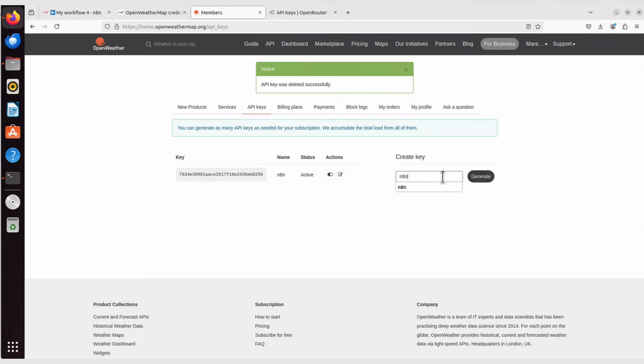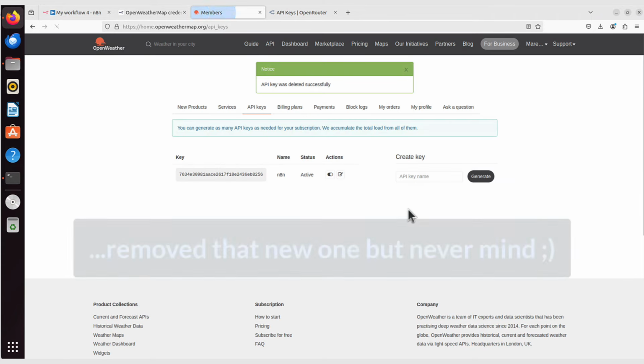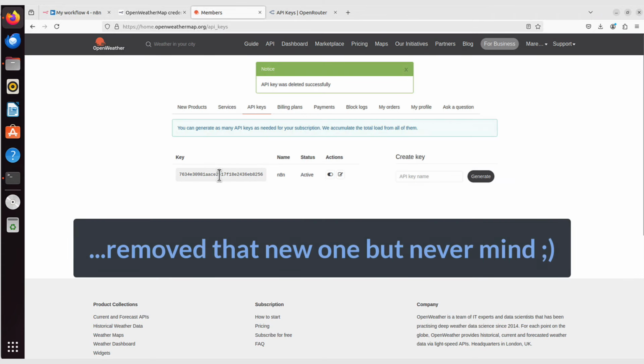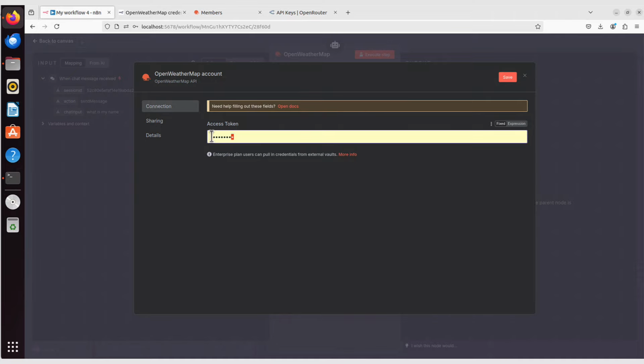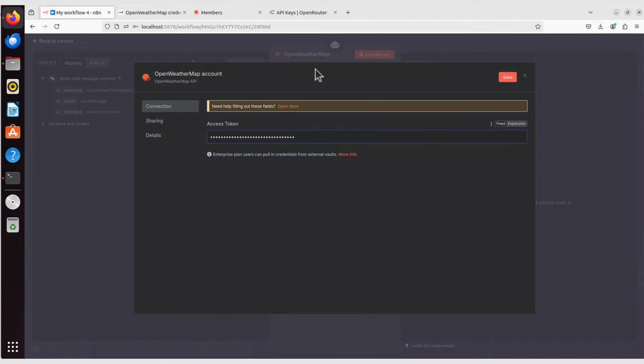Like, I will call it n8n, generate, and maybe let's remove that one. And this is my API key. I will just copy it, go back to my n8n, and I paste it here. My account is called Open Weather Map account. I will add the access token, I will save it.